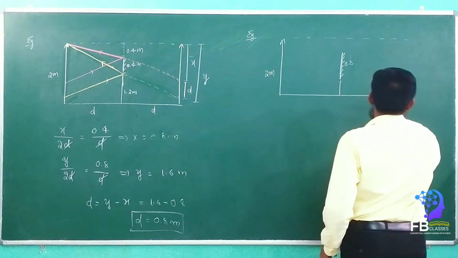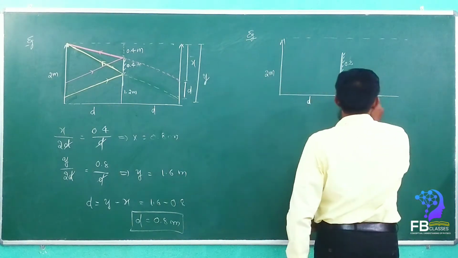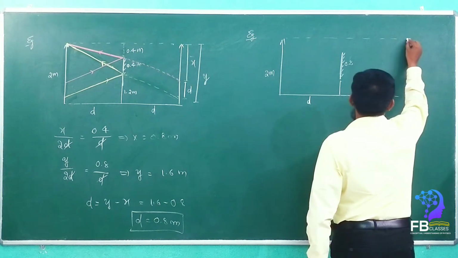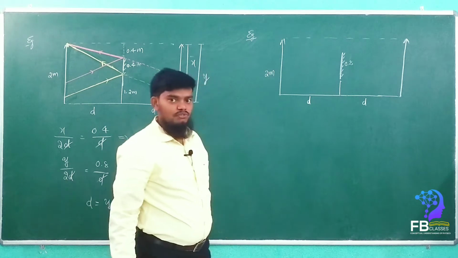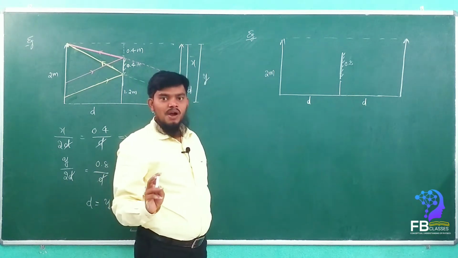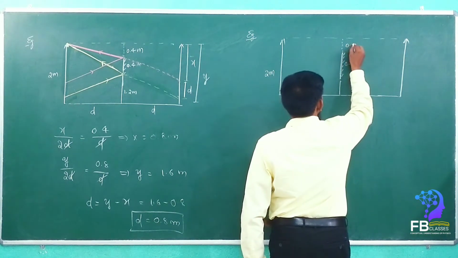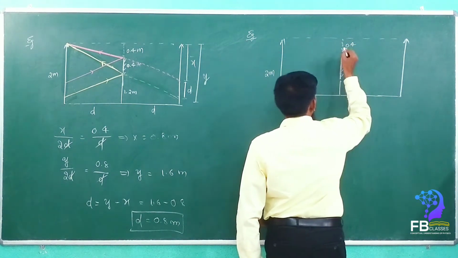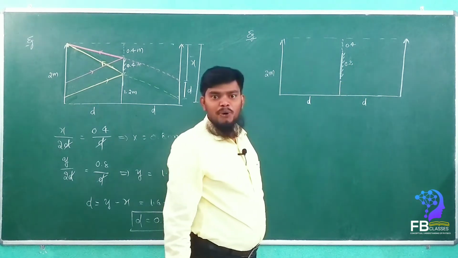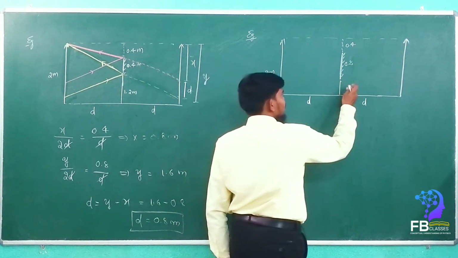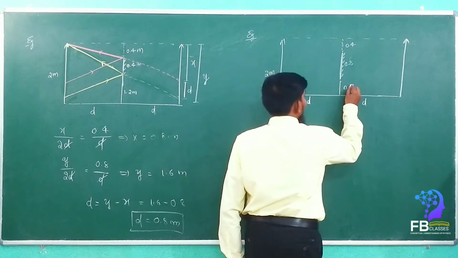The formation of the image does not depend upon the length of the mirror. So the total image is formed here. Are you getting my point? Yes, sir. Clear, everyone? So now how much is it, my dears? This one is 0.4. Got it? 0.8, 0.4. How much? 1.2. How much remains here? 0.8. Very good. It is 0.8 meter.